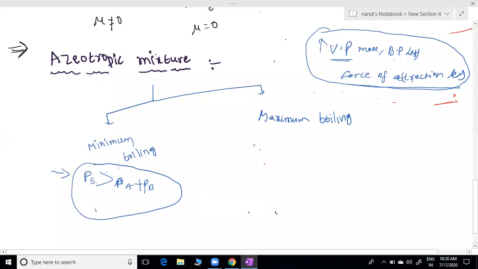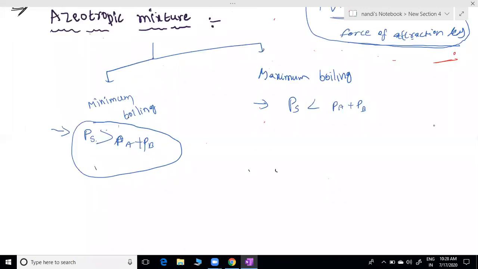Here, maximum boiling means more negative deviation from Raoult's law. You can write that. Only two terms, not too many terms.